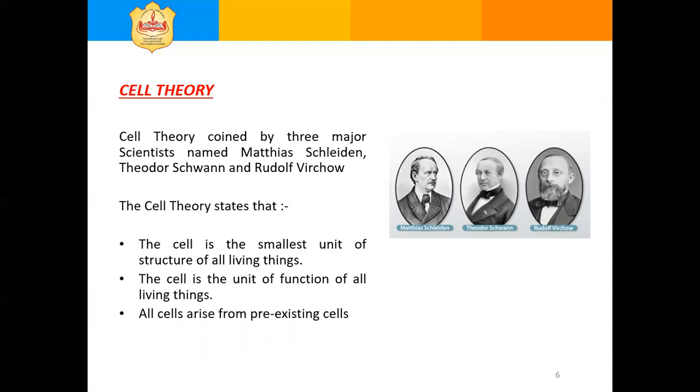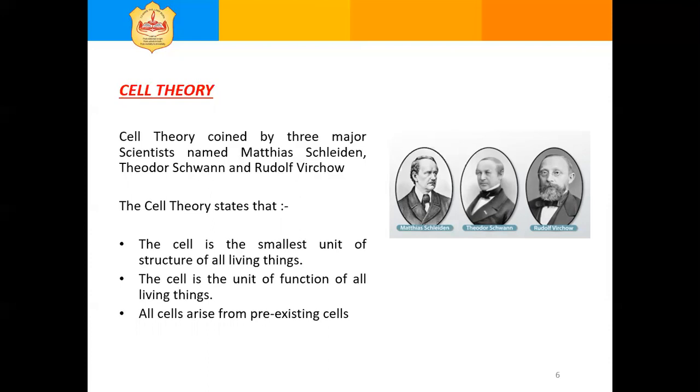The cell theory states that cell is the smallest unit of structure of all living things. The cell is the unit of function of all living things. All cells arise from pre-existing cells.